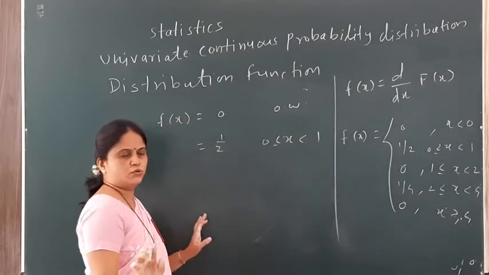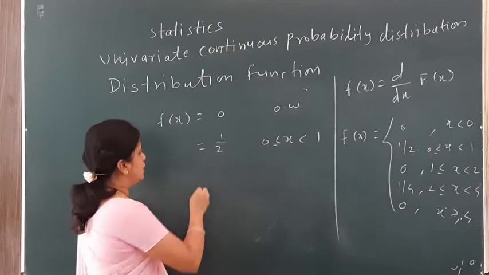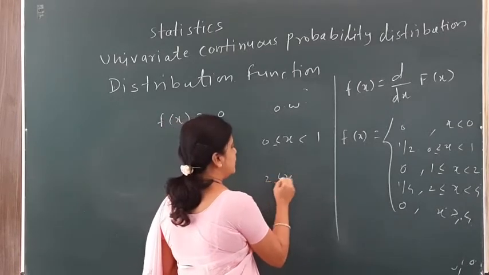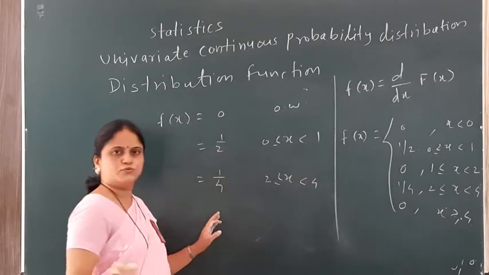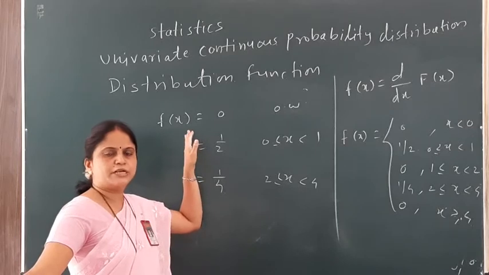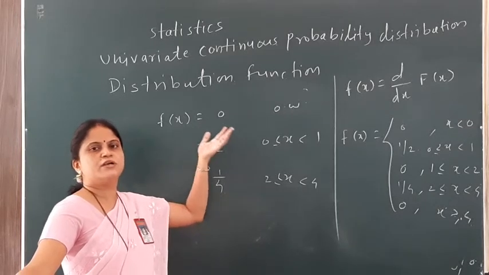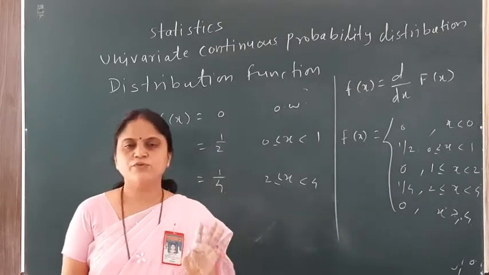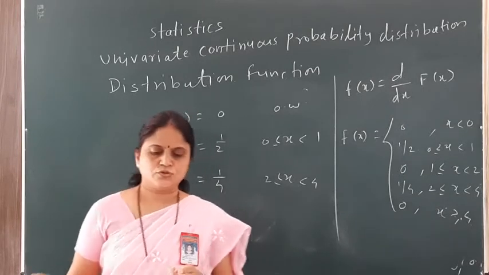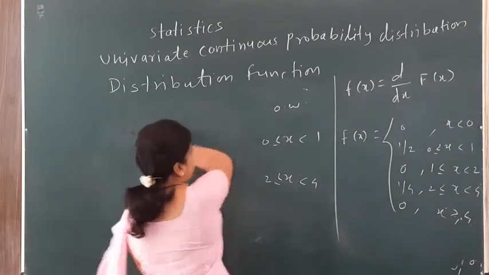The last value is 1 by 4 when x ranges from 2 to 4. So this is my required answer, the PDF or probability density function of the given distribution function, found simply by taking the derivative of F(x).